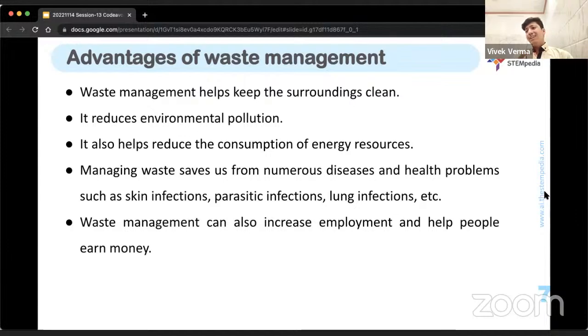It will make our surroundings clean, and everyone will be happy, because of course, if you live near an area which is very dirty, you yourself will feel very depressed, and you won't feel confident at all. It will reduce environmental pollution, and it will help all of us build a better future for the human race on this planet, or maybe other planets as well, if we do this. So there are a lot of advantages of waste management.